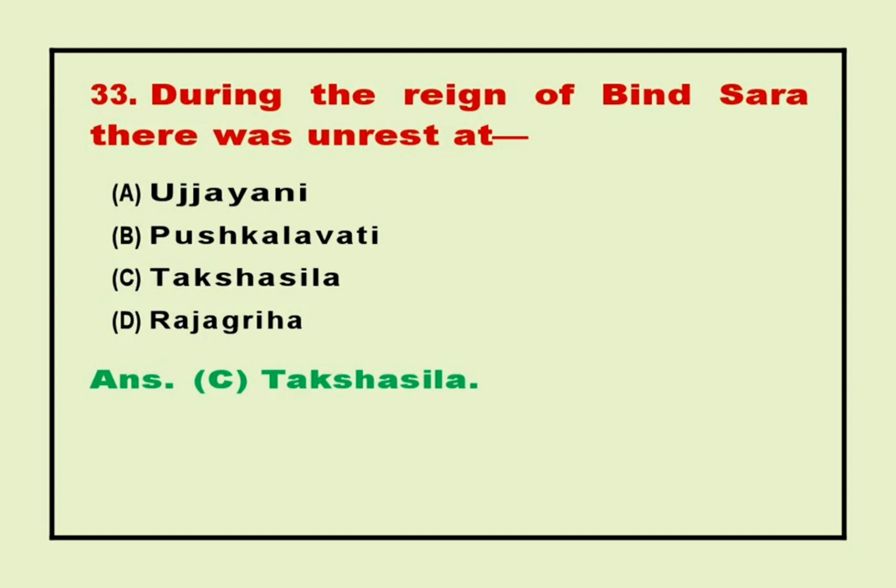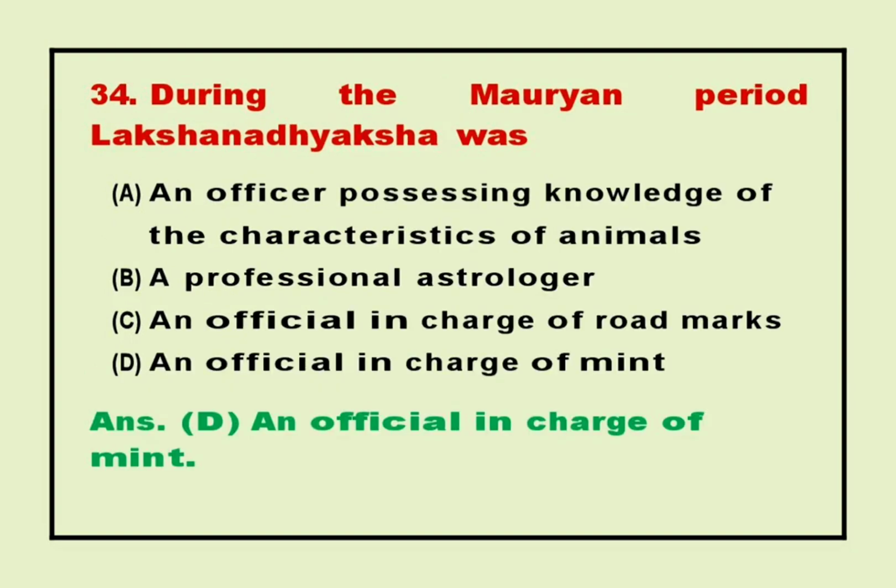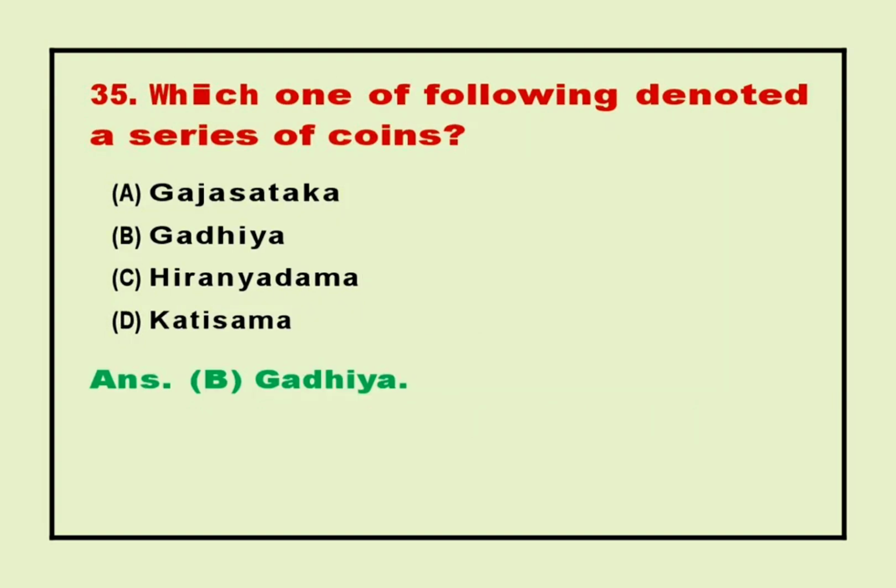33. During the reign of Bindusara there was unrest at? Answer C. Takshashila. 34. During the Mauryan period Lakshanadhyaksha was? Answer D. An official in charge of mint. 35. Which one of the following denoted a series of coins?